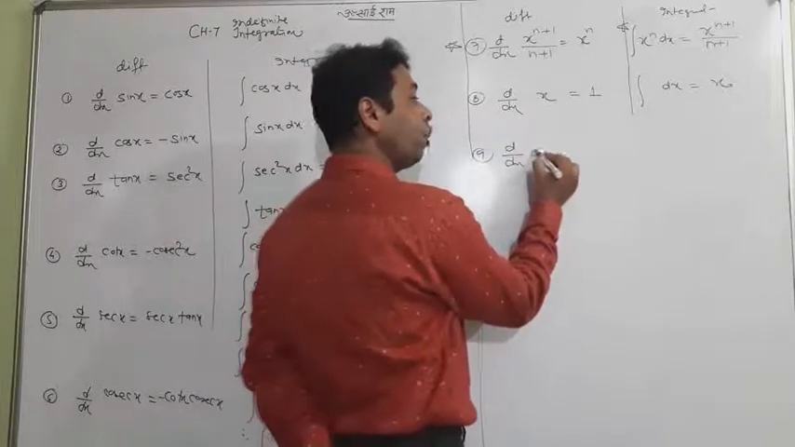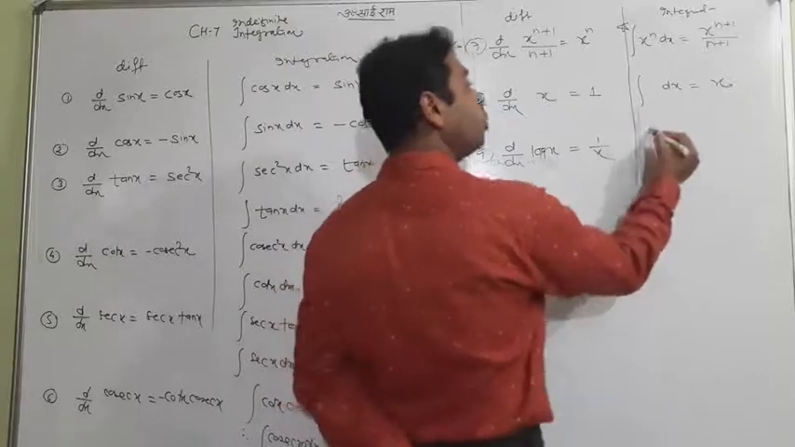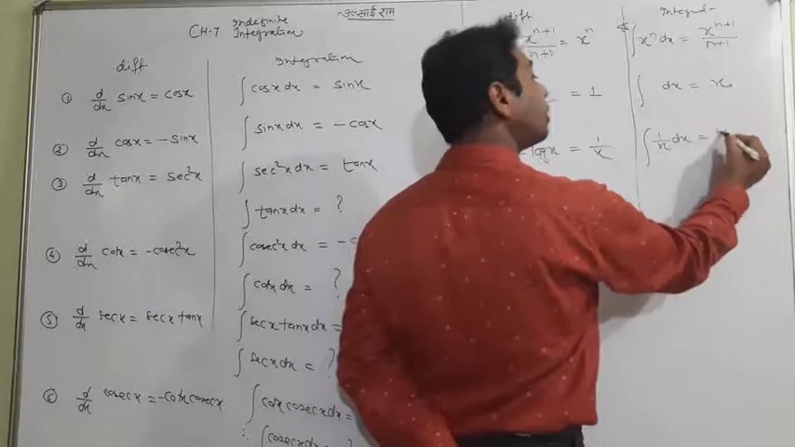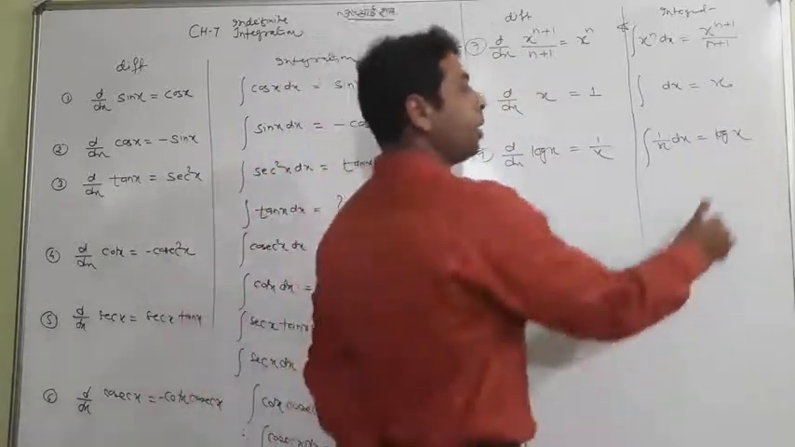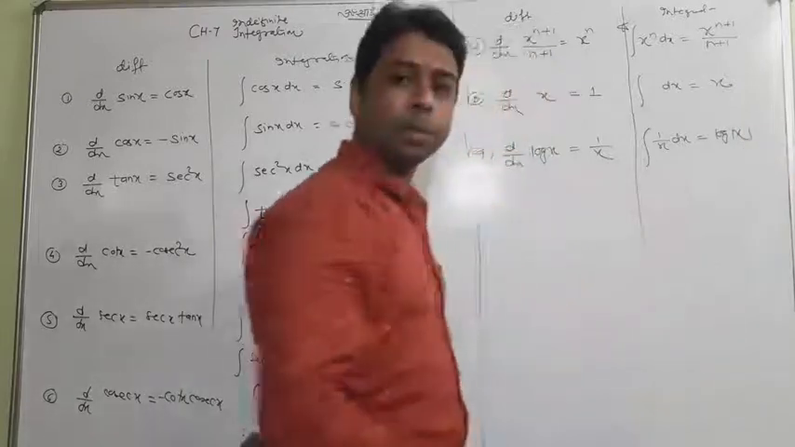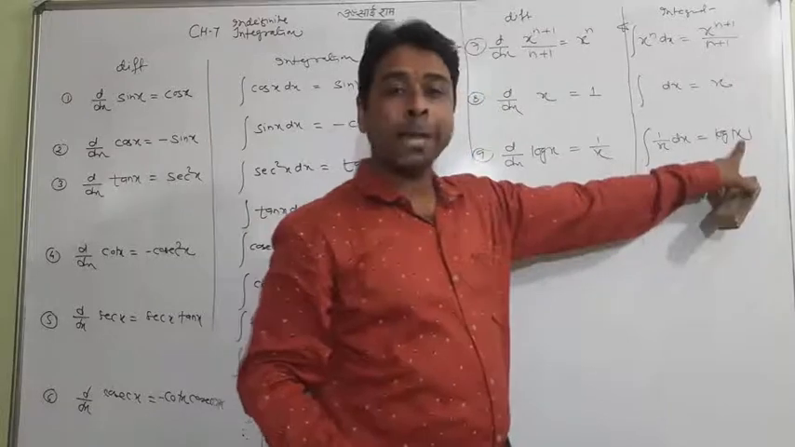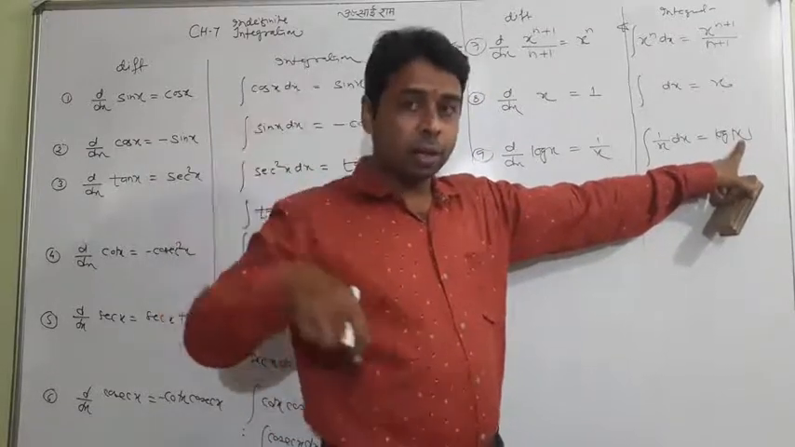Please look at this: d by dx of log x is 1 by x. So the opposite method is that the integration of 1 by x is log x. That's very simple. In your book, it may be mod x. You don't worry about that. It is only because log is applicable only on positive numbers, so it is always written in mod.